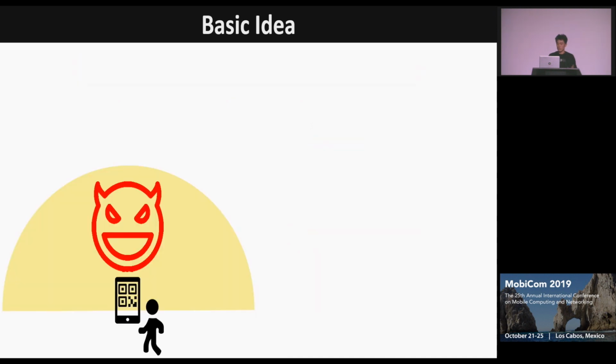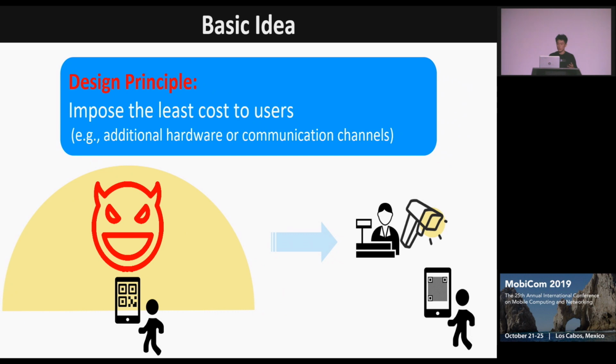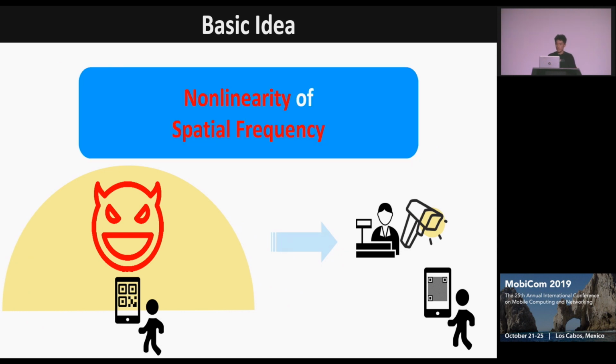So the target of our work is to reduce the attacking range of the QR code to improve security. Meanwhile, our solution should not impose additional costs on users, like adding new hardware or communication channels, so users can use QR codes as usual and do not need to change their behavior. To do that, we propose to utilize the nonlinearity of spatial frequency.